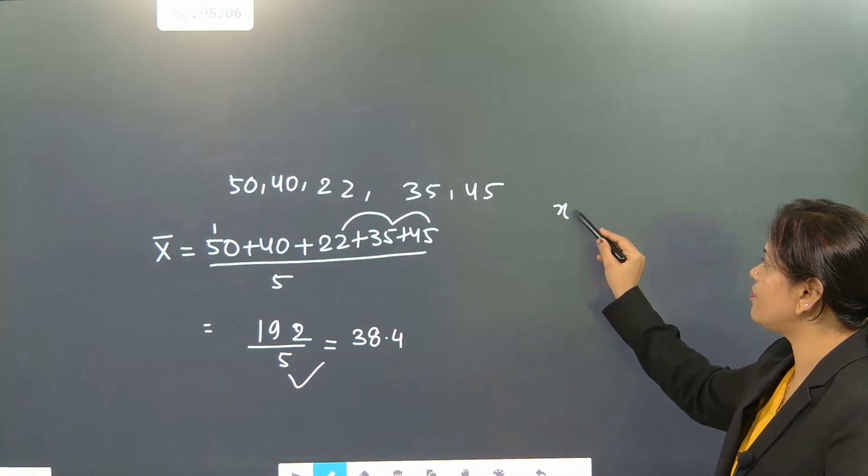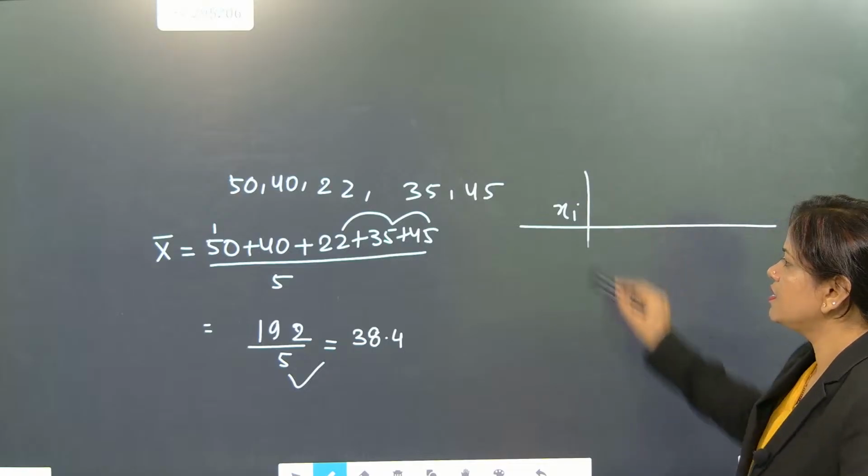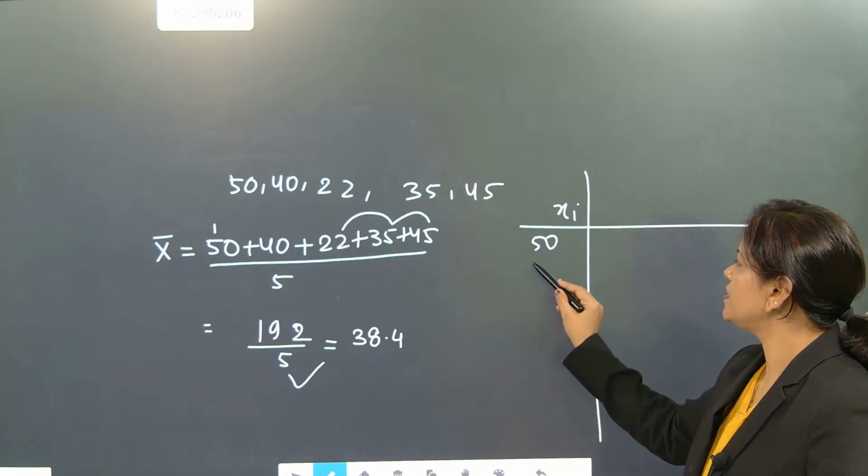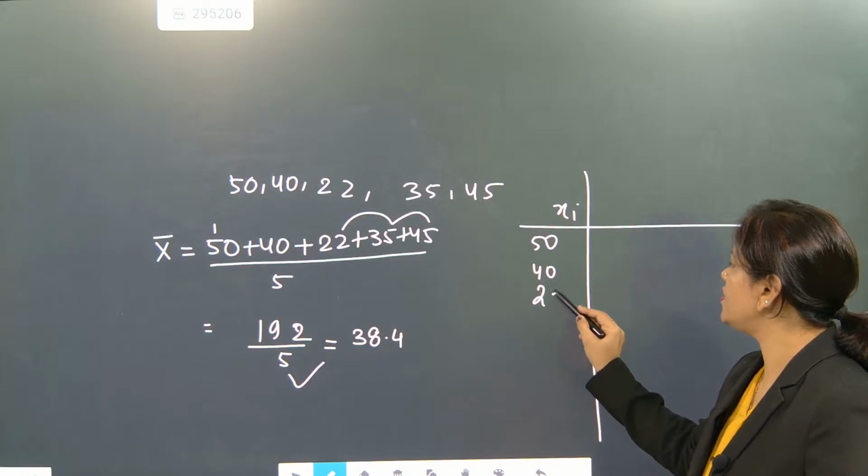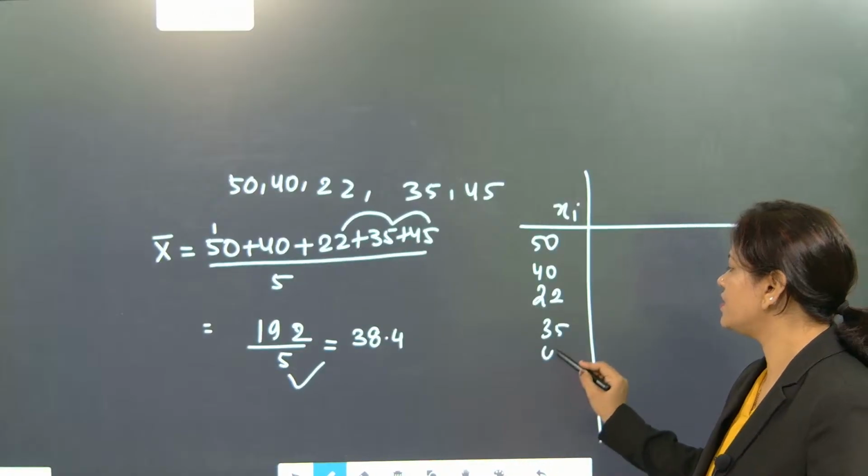So deviation for numbers will be written with xi. So here it will be 50, 40, 22, 35, and 45.